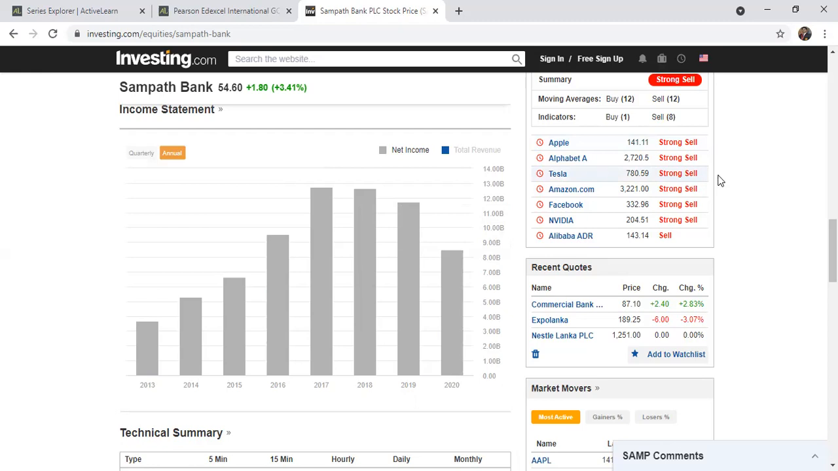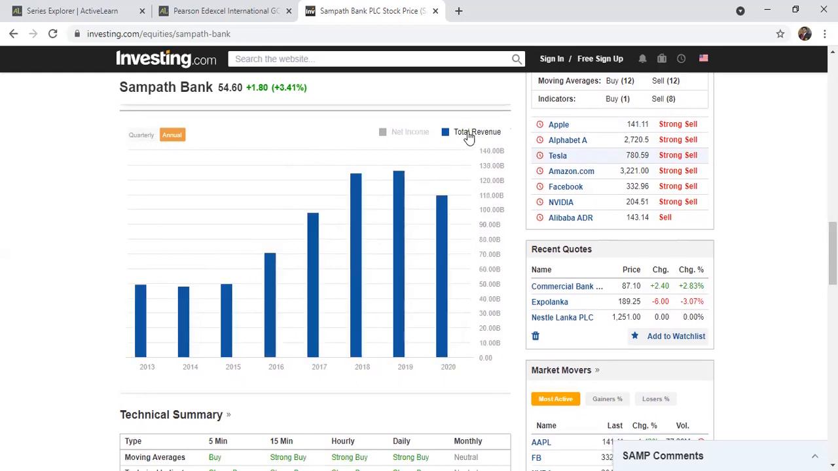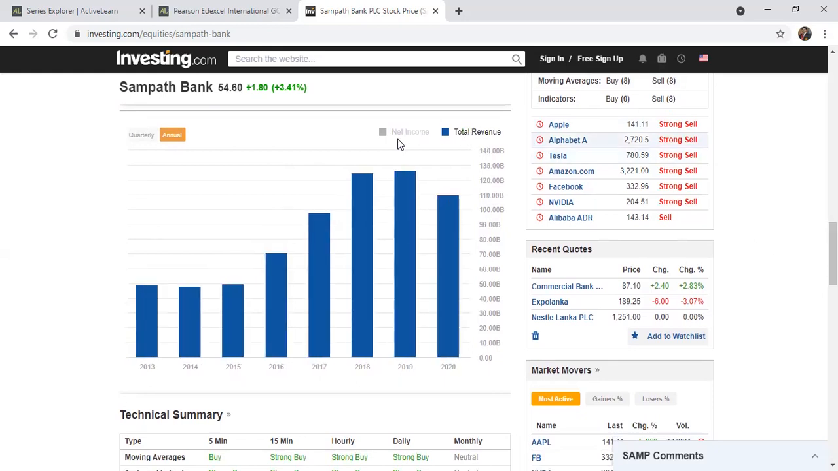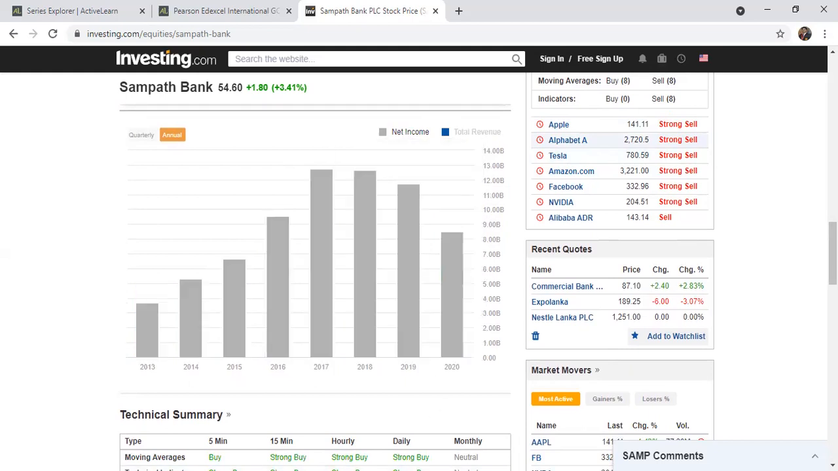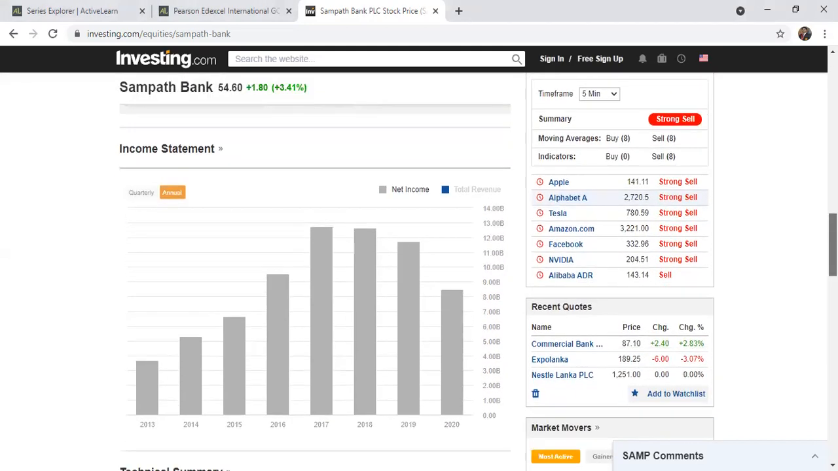So if you are an investor, which company would you recommend me to buy, Commercial Bank or Sampath Bank? Anyone? You can raise your hand, you can answer. By looking at the net profit and the revenue, if you are an investor, which company would you recommend to buy? Yes, I got the answer from the chat. Yes, Commercial Bank is best. Yes, Divan. Yes, Commercial Bank is the best in comparison within the banking sector. Commercial Bank, because of the net income.